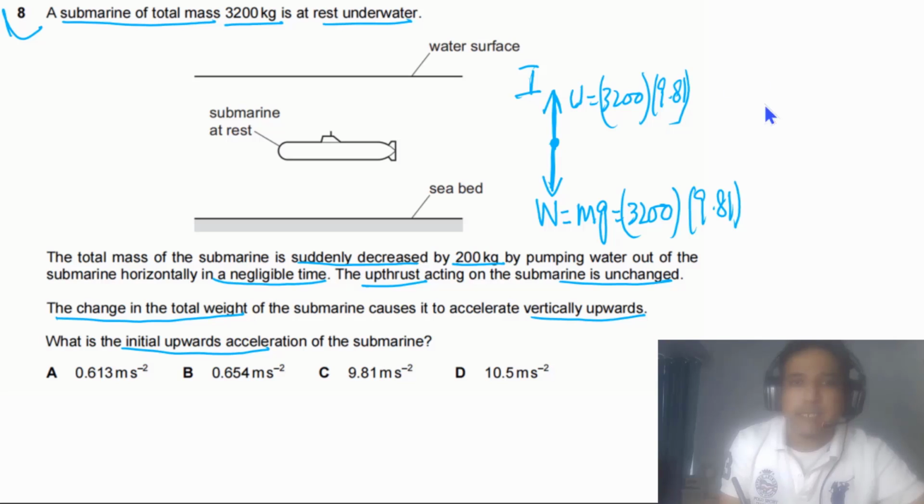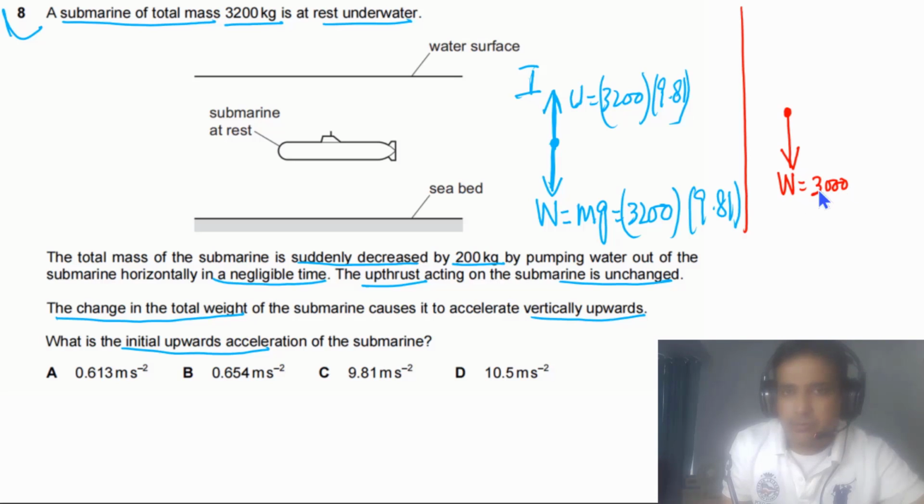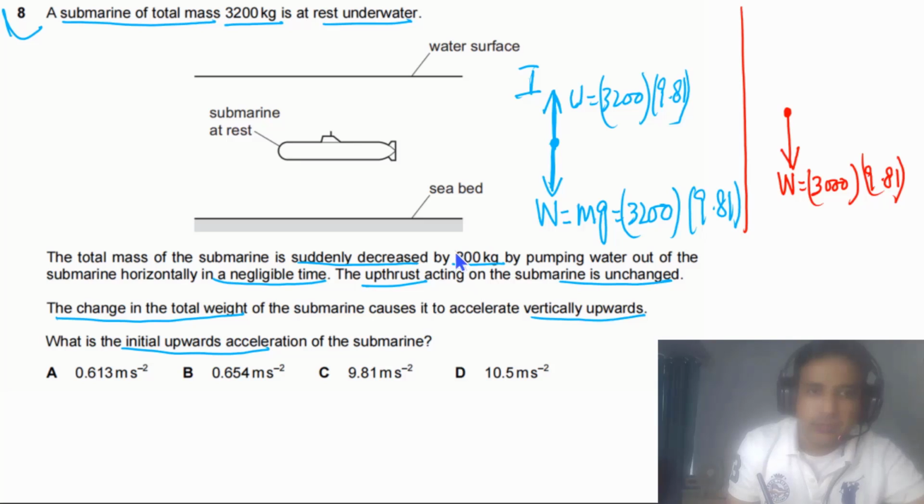Now for the second case, the weight of the submarine is acting downwards and is now equal to 3000 times 9.81. Mass has been decreased by 200 kg, but upthrust remains unchanged.